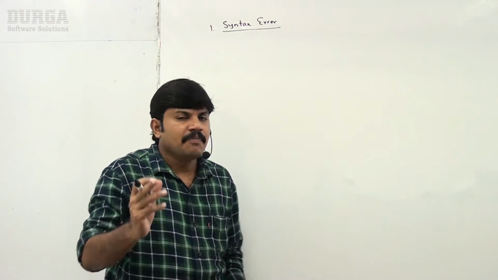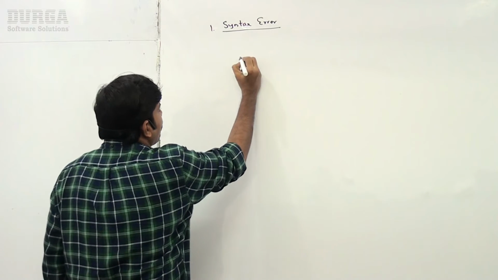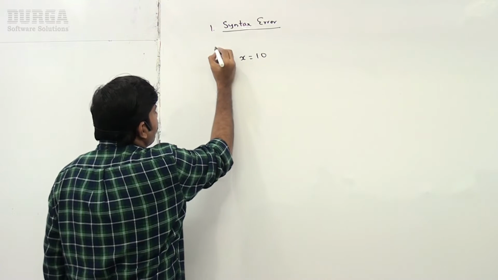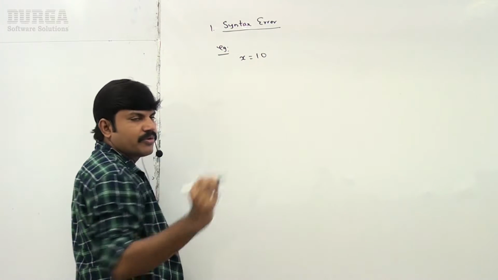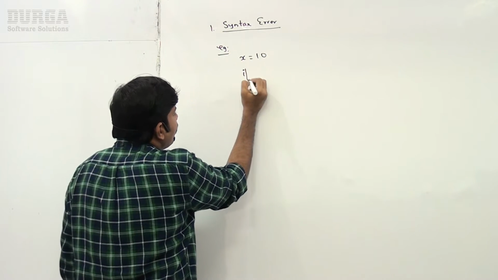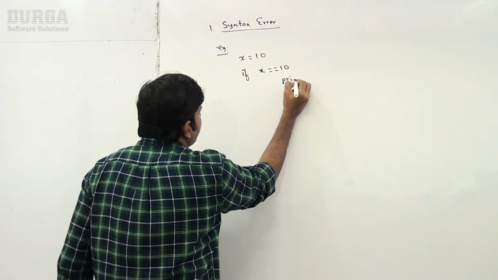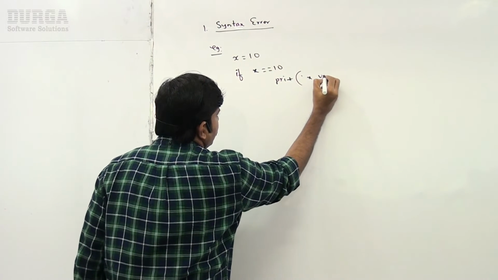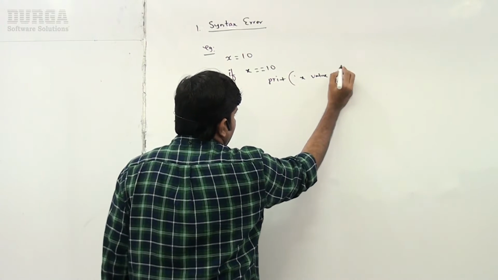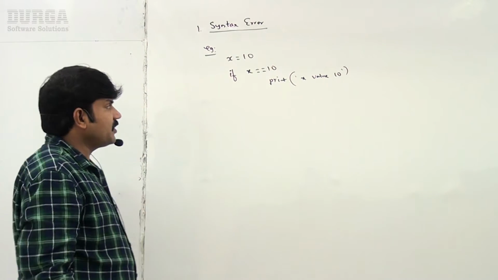Remember this one, sir. Best example, assume x is equal to 10. If x is equal to 10, print x value 10. This is my first example.